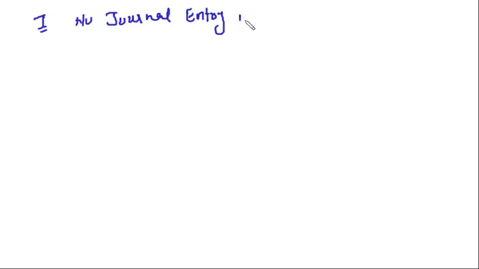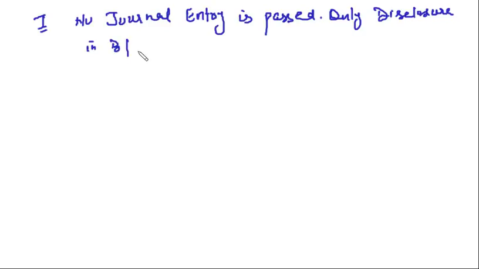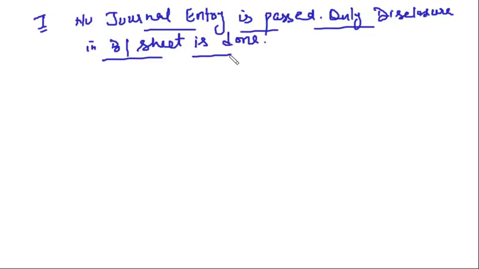No journal entry is passed, right? Only disclosure in balance sheet is done. So this is the first method where no journal entry is passed. What you do, you only disclose it in the balance sheet that we have issued debentures as collateral security. Now how you are going to show this in the balance sheet is important, right?